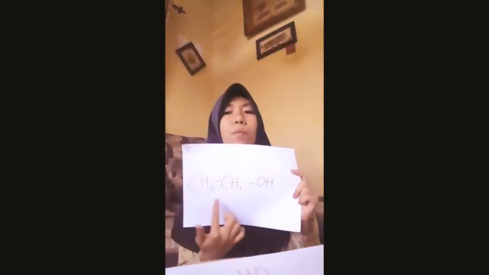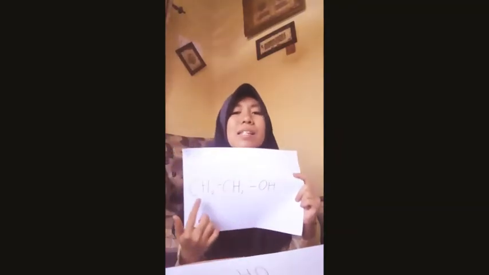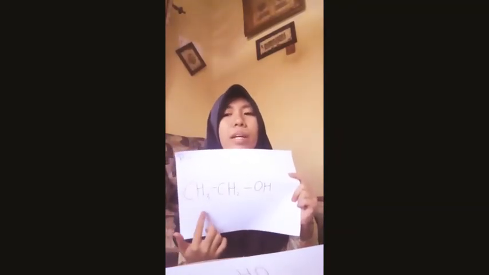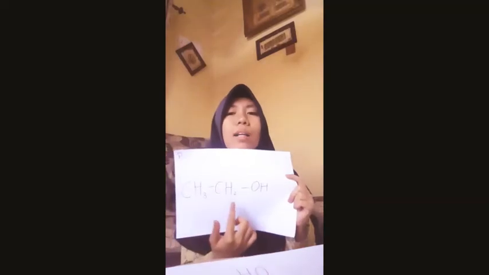Based on the number of C atoms attached to the C atom that binds the OH group, alcohol can be divided into: first, primary alcohol, namely alcohol with an OH group attached to a primary C atom, the C atom which is only directly bound to one other C atom.